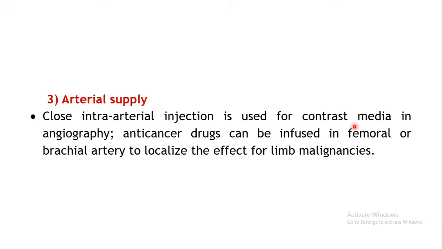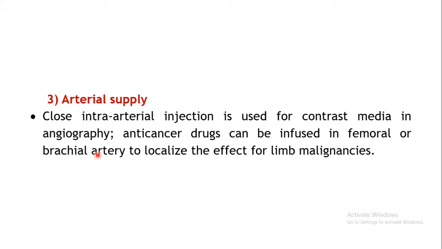Another example is the intra-arterial injection of the anti-cancer drugs which are infused in the femoral or the brachial arteries. So here specific arteries are identified and your drug is injected in that particular artery to have the localized action on the limb malignancy.